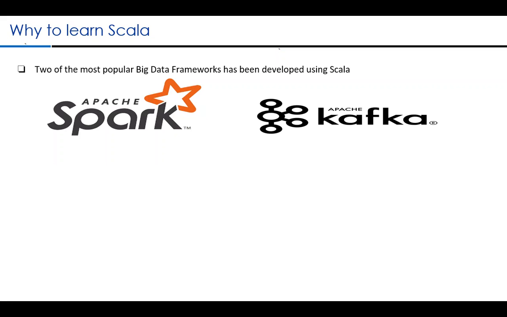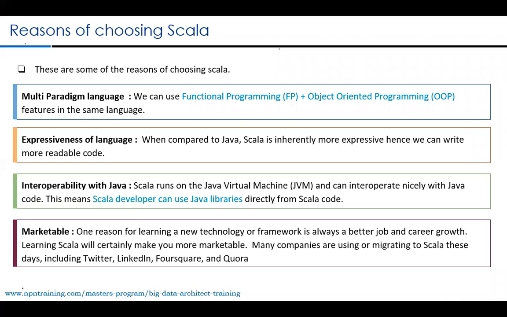So there are some advantages if you use Scala as a choice of programming. We will see that. Now, the reasons for choosing Scala. There are some reasons for you to choose Scala as a choice of programming when compared to other programming languages like Java, especially for Apache Spark. As I told you, for writing Spark applications, the preferred choice would be Scala and the next preferred choice would be Python. In general, Python is very widely used in machine learning, but however, people are also adopting it even for writing big data applications, especially Spark.